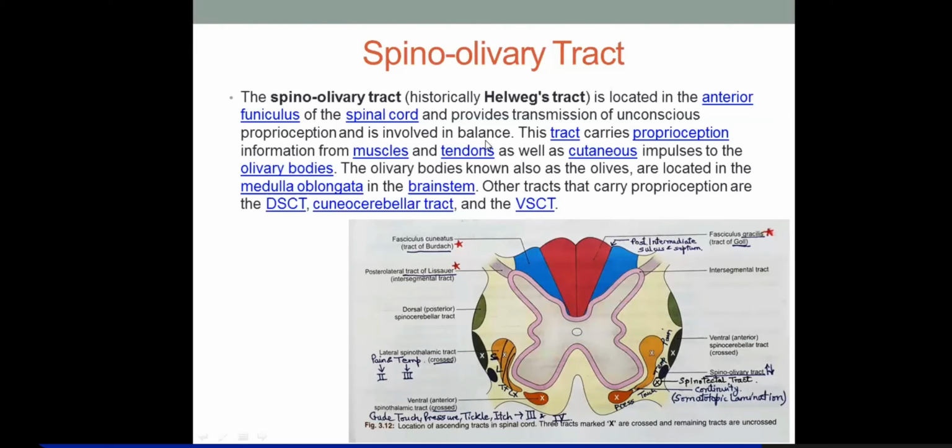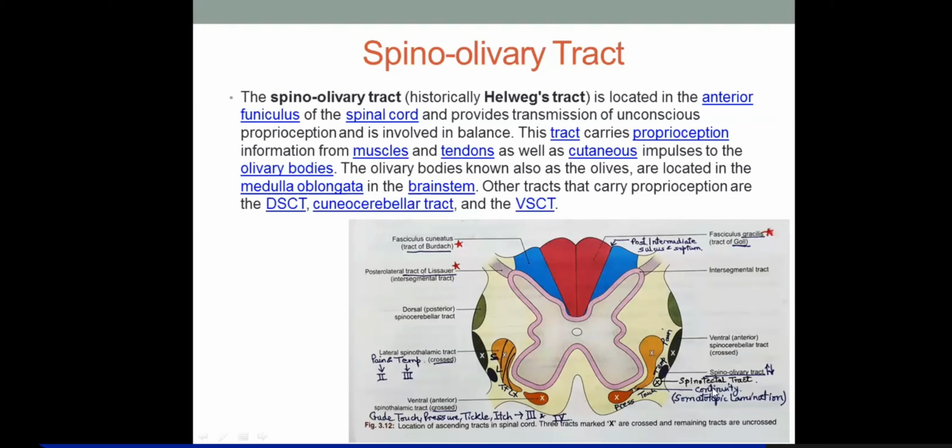Somewhat the same function as the spinocerebellar tract. And remember, one I told you was the cuneocerebellar tract, and cuneocerebellar was doing the same purpose as dorsal spinocerebellar, right? But from the upper limbs, because spinocerebellar, both of them are for the lower limbs. Okay. Then this tract carries proprioception information from muscles and tendons, as well as cutaneous impulses to the olivary bodies.